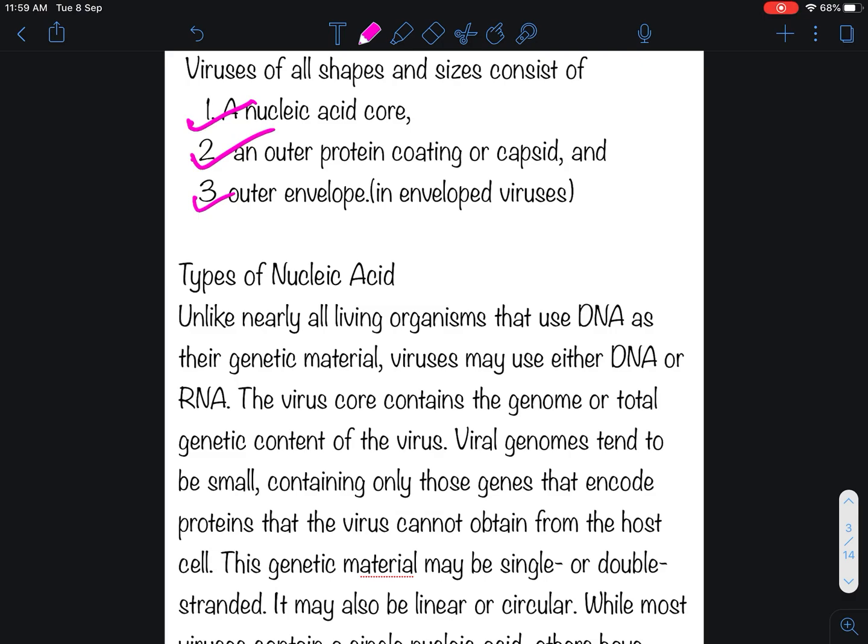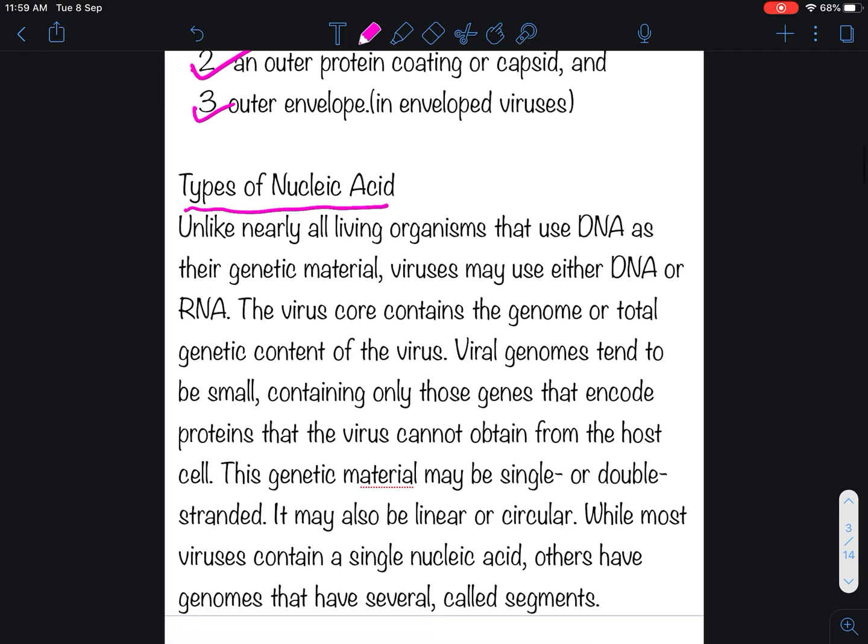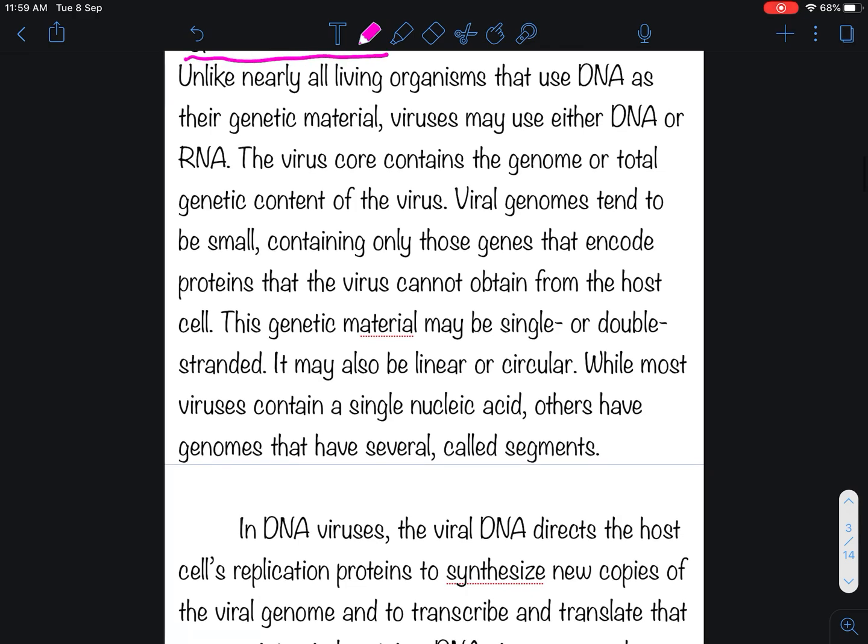Then we will come to the first, that is nucleic acid core. In nucleic acid core, nucleic acids are present. Types of nucleic acid which are present in viruses: unlike nearly all living organisms that use DNA as their genetic material, viruses may use either DNA or RNA. The virus core contains the genome or total genetic content of the virus.